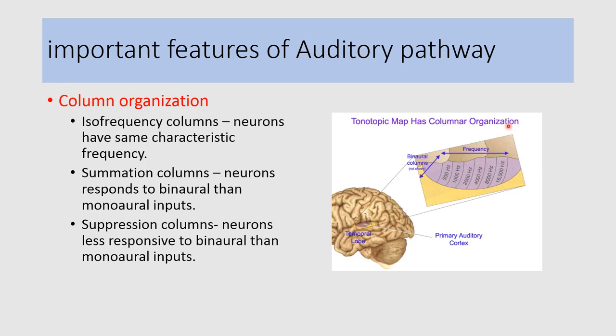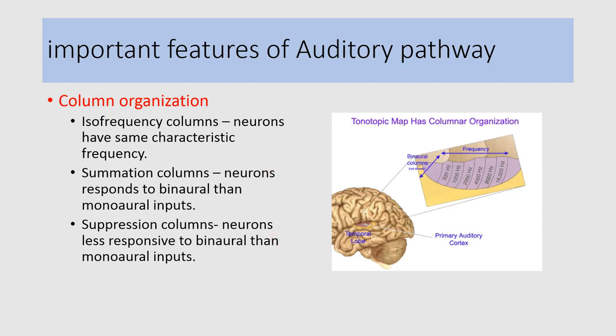In the auditory cortex, here we can see columns of neurons which respond to a particular frequency. These are known as isofrequency columns, and they have the same characteristic frequency. Now apart from these isofrequency columns, there are other types of columns also present, like the summation columns and the suppression columns.